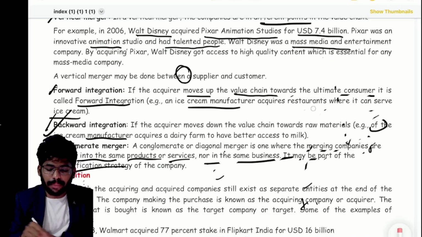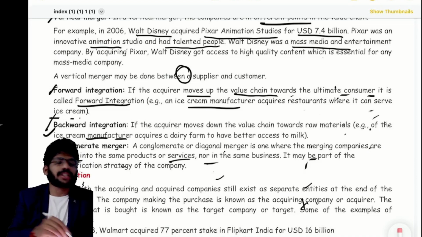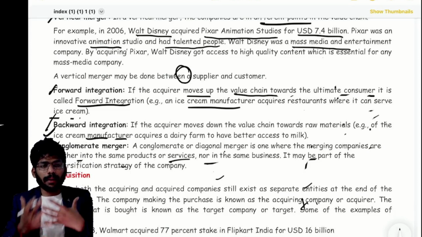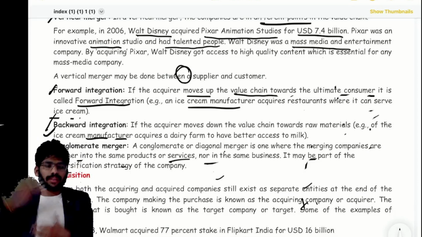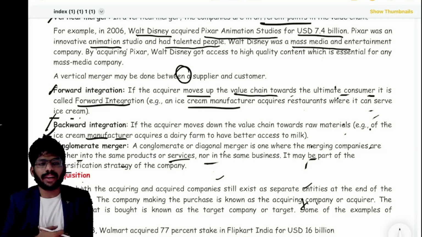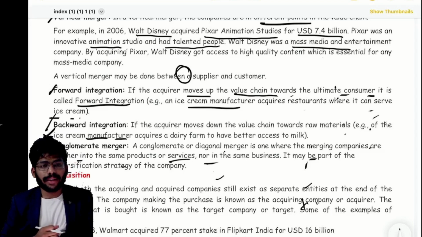Completely different businesses. So this is nothing but part of the diversification strategy, expansion. I want to diversify. Diversify means different, completely different here. I'm expanding the business. So we can call it a conglomerate.